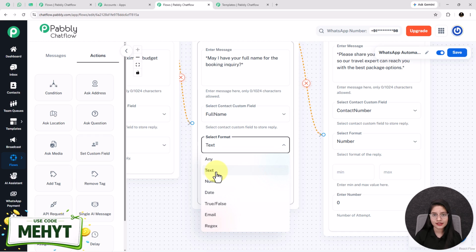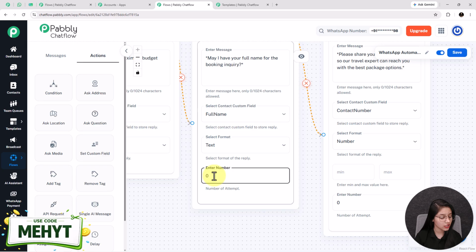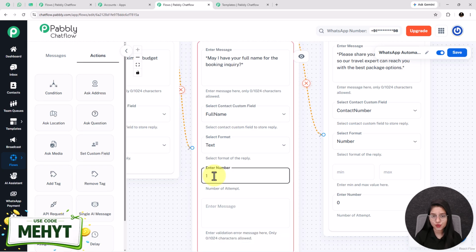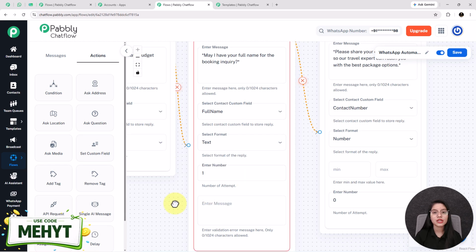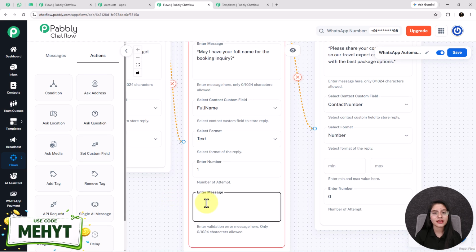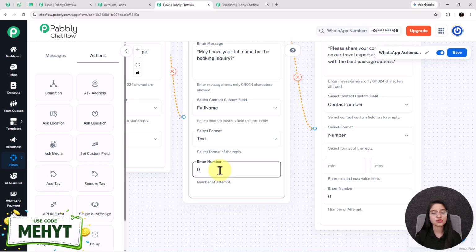So for handling this type of situation, we need to increase the number of attempts for our user so that they can re-answer this question. But whenever we increase the number of attempts, we have to write a validation message in this enter message box. For this case, you can enter the validation message like please enter your name in the correct format. Here I am giving the number of attempts as 0, so there is no requirement of any validation message.